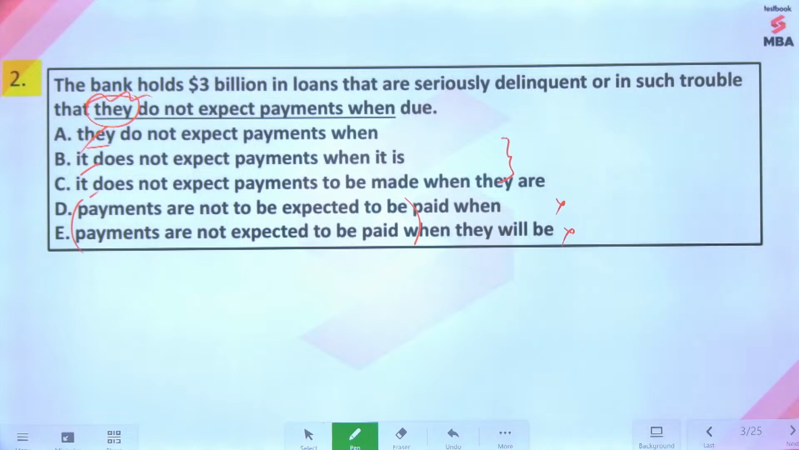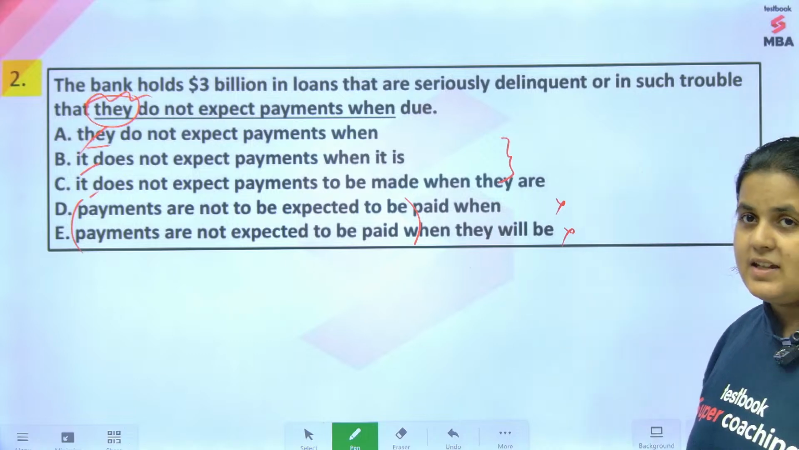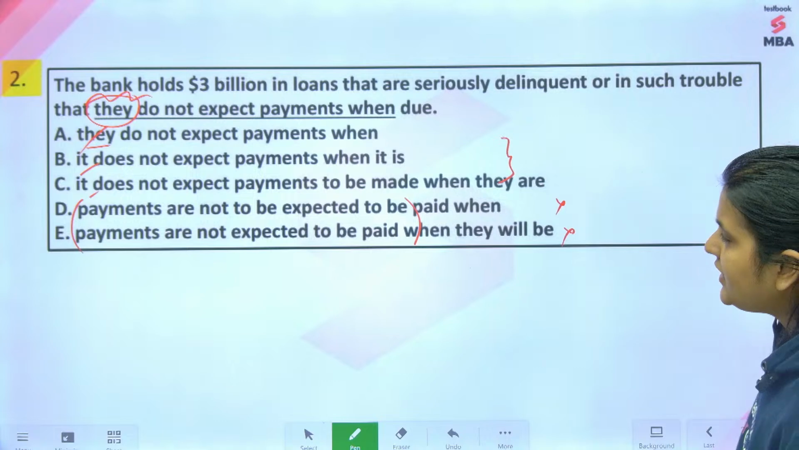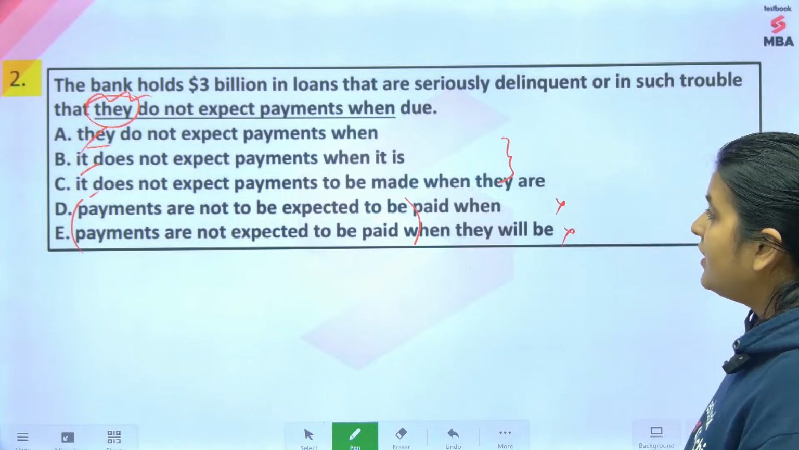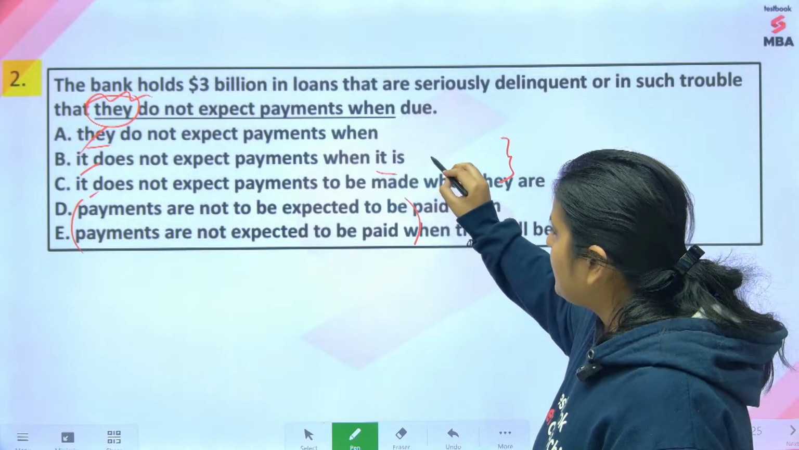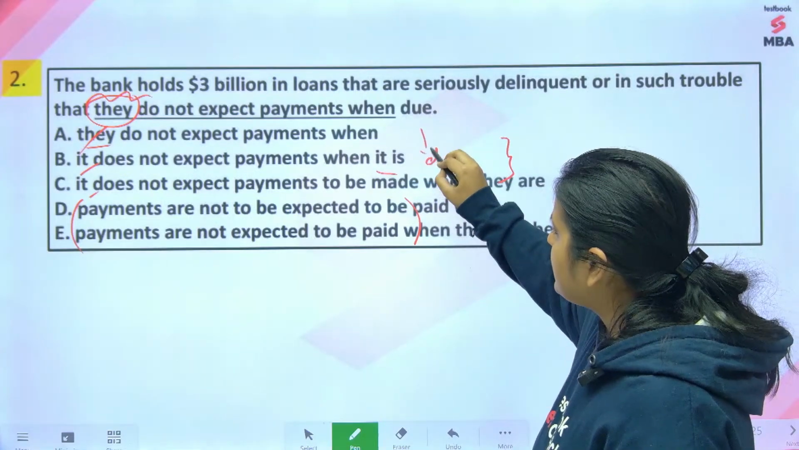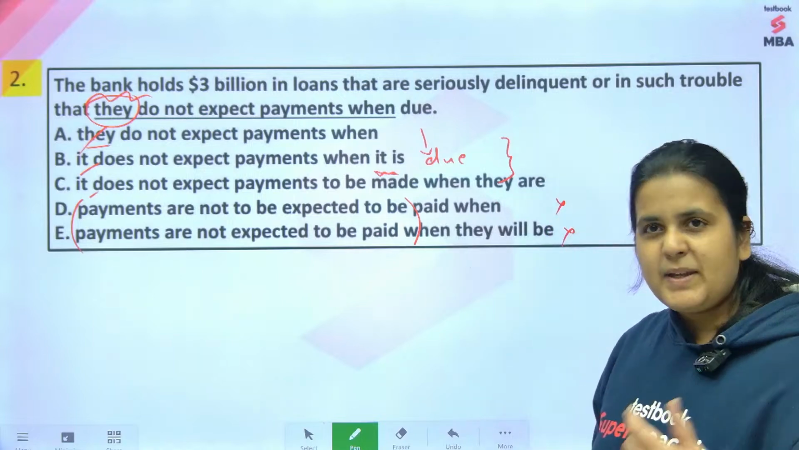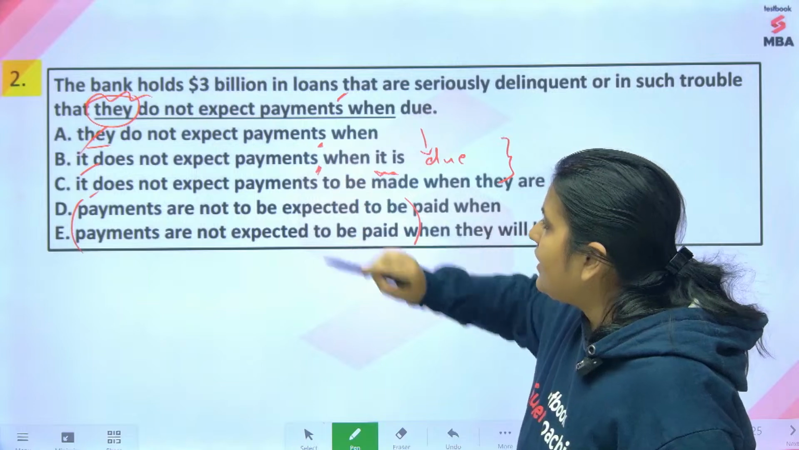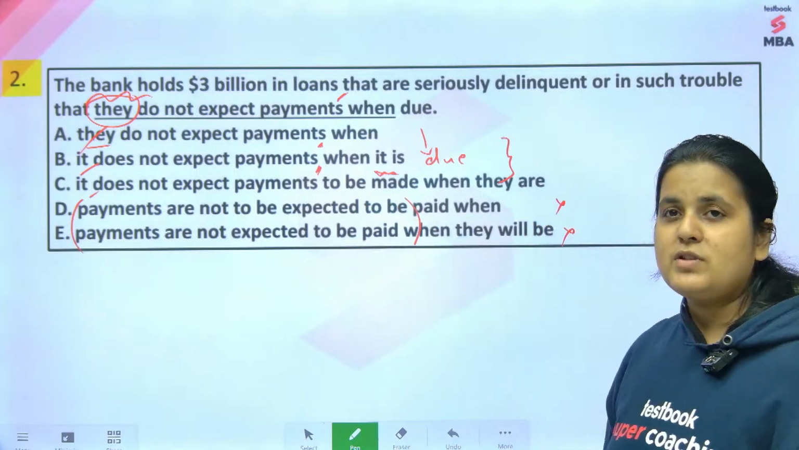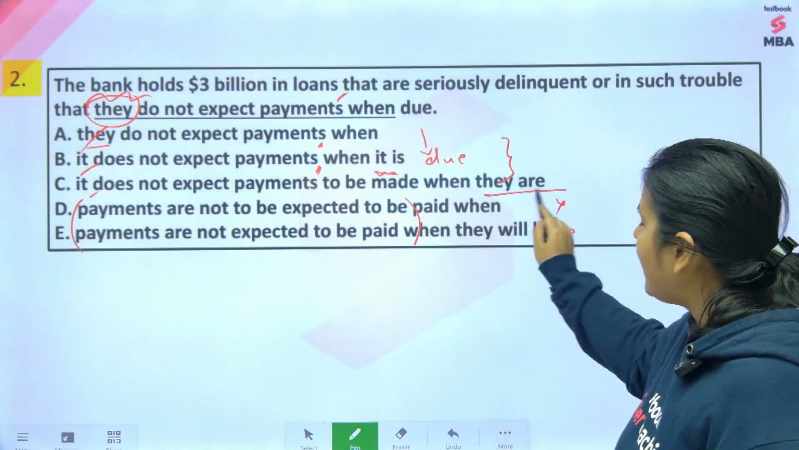So D and E will not be the answer, either B or C. B says it does not expect payments when it is due. But guys, when it is due, suppose here due comes, when it is due. But guys, what is due? The payments are due or the loans are due. So loans and payments are plural, so how can you say it is due? It should be when they are due.